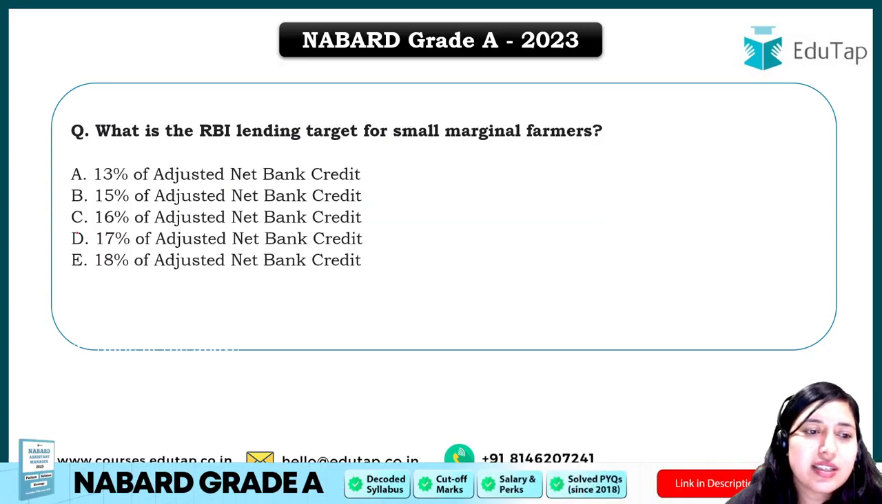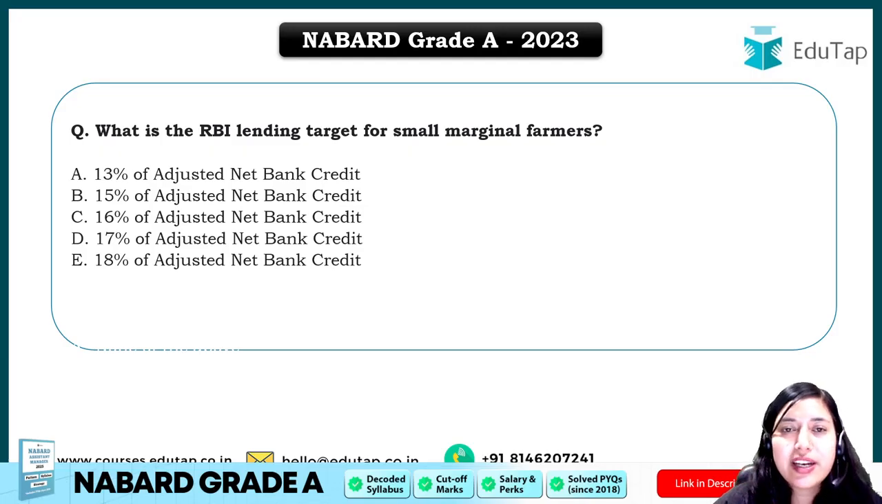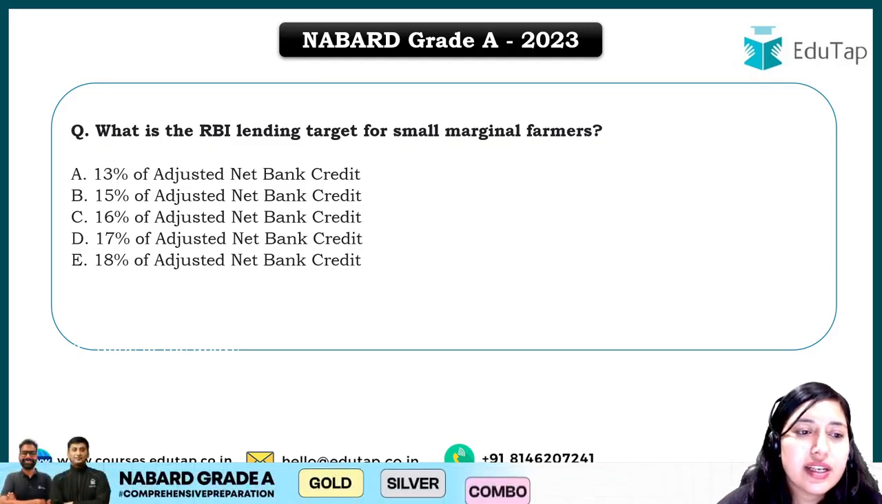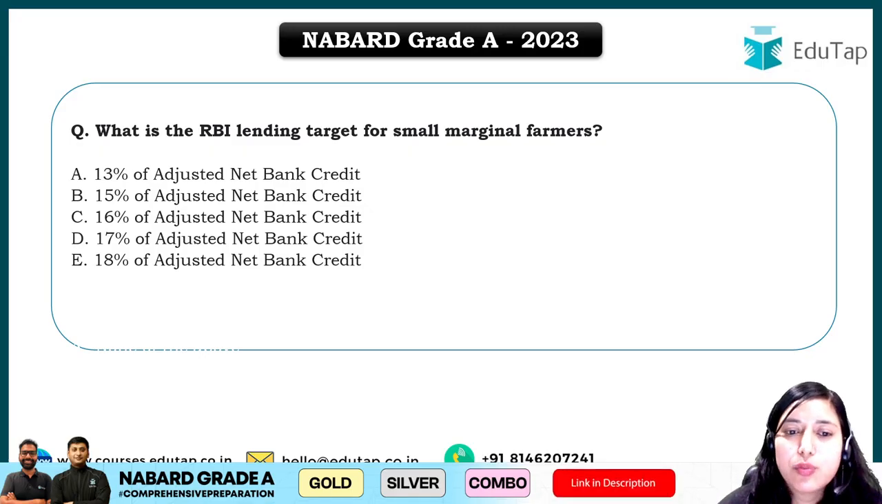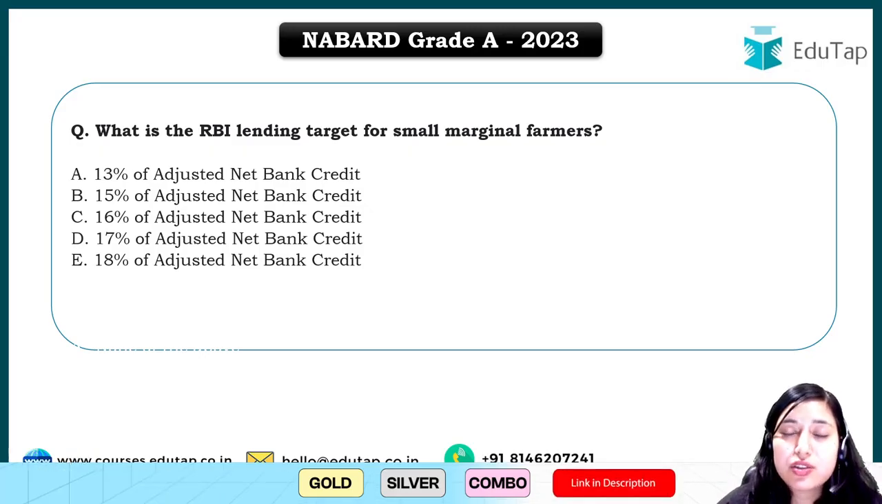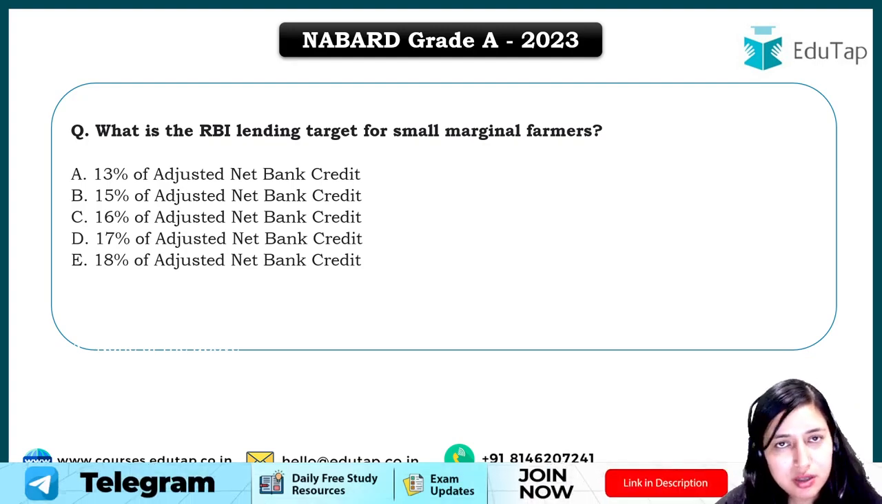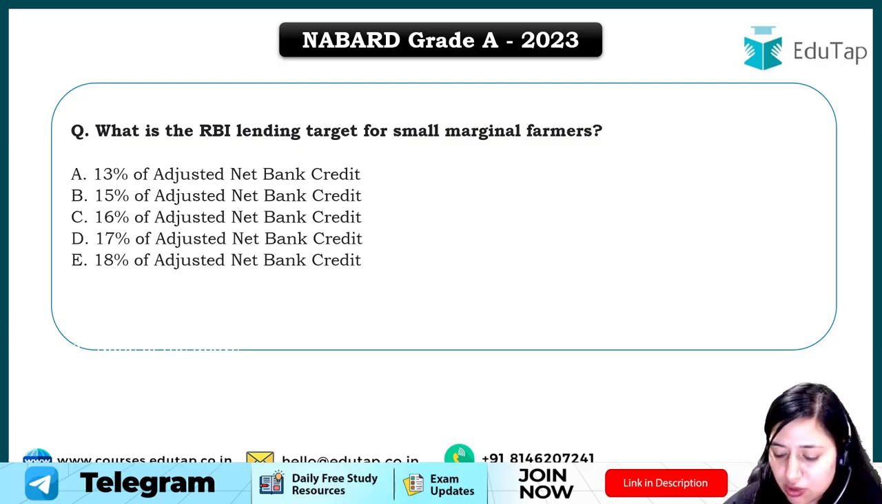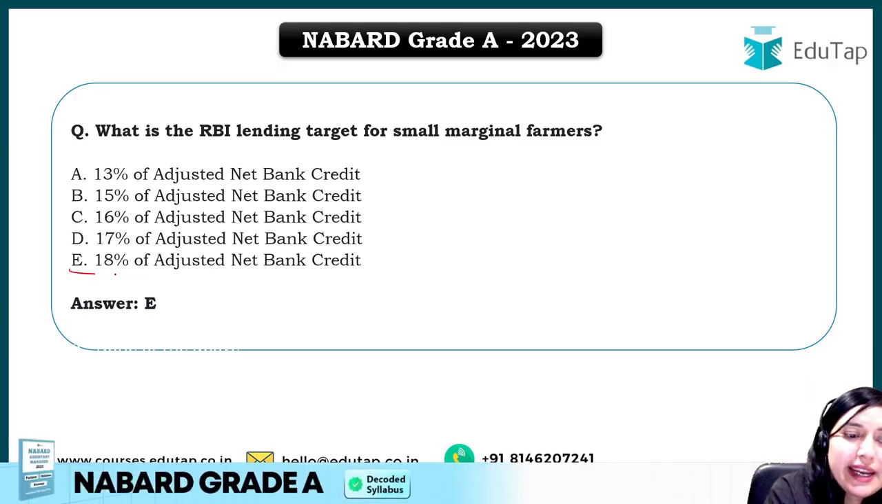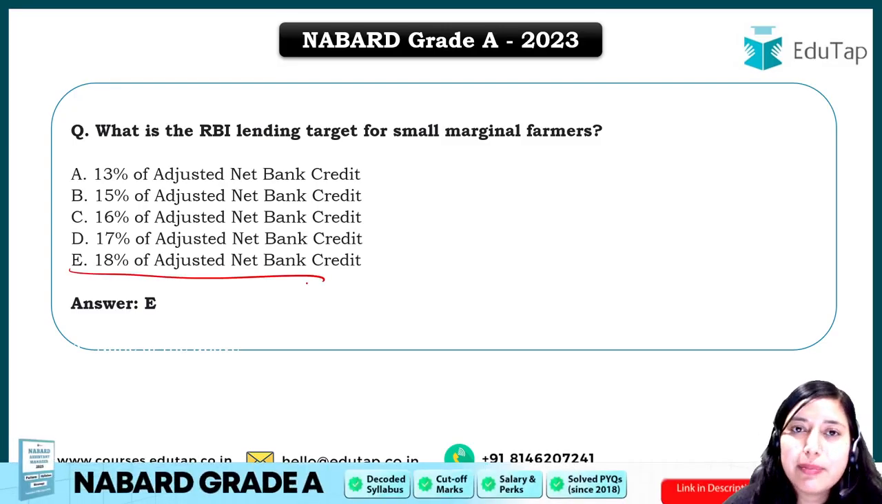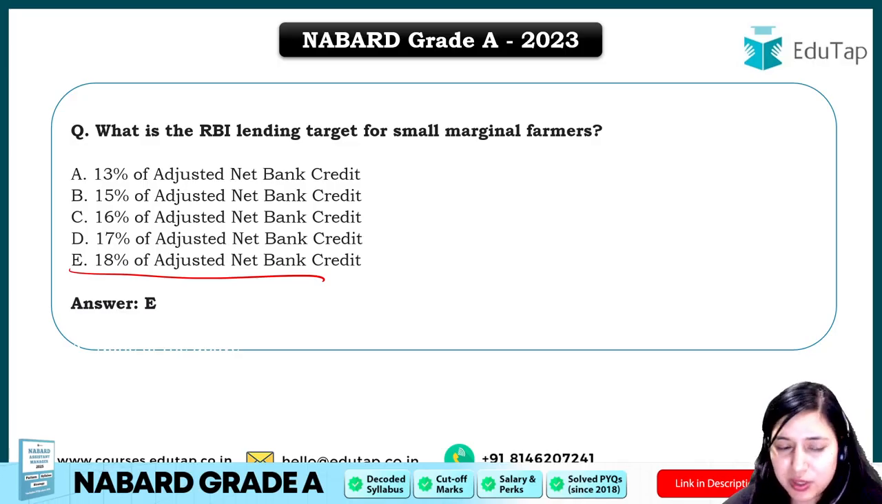Next question, now we are moving ahead to your current affairs part. What is the RBI lending target for small and marginal farmers? Students, if there is any news covering this type of thing, you have to keep an eye on that. You have to learn that because questions have been asked. In 2023, the RBI lending target for small and marginal farmers was 18% of adjusted net bank credit. Clear? So the answer was option E.